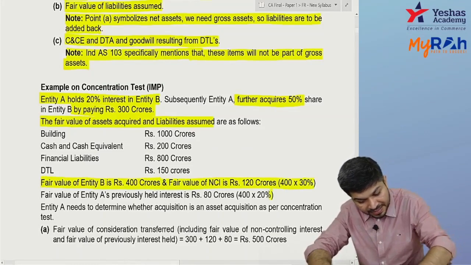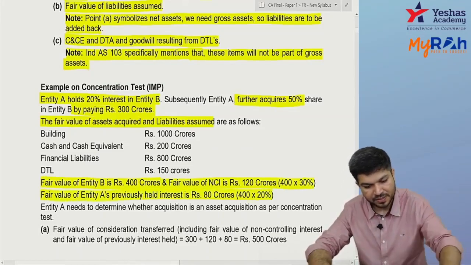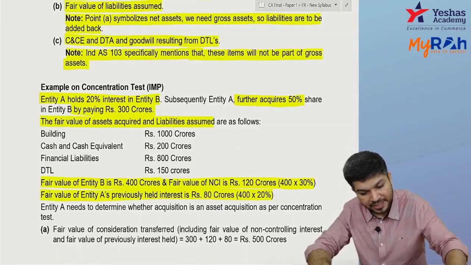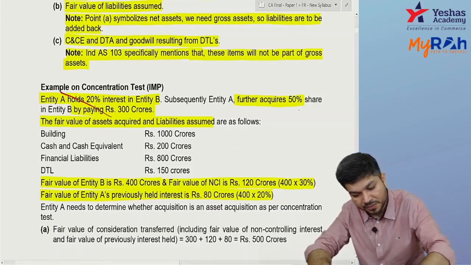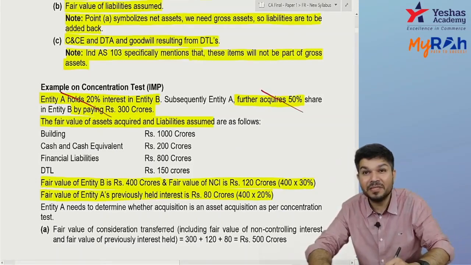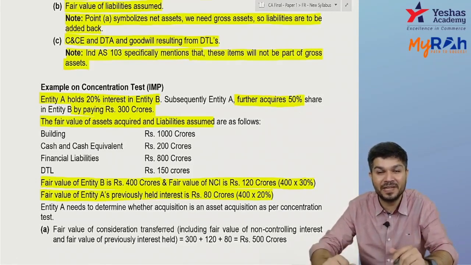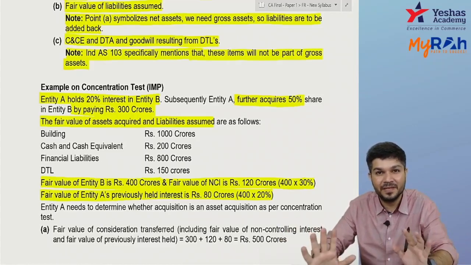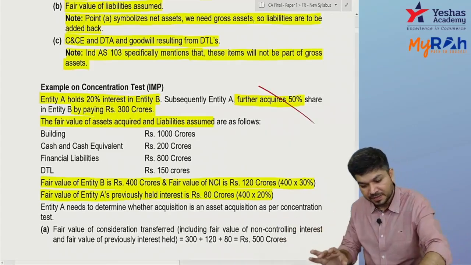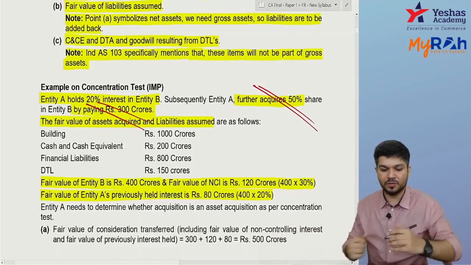And previously held interest. See, you already had 20 plus you acquire 50, yours becomes 70. Can I say NCI will be 30%? For 50% you have paid 300 crores.